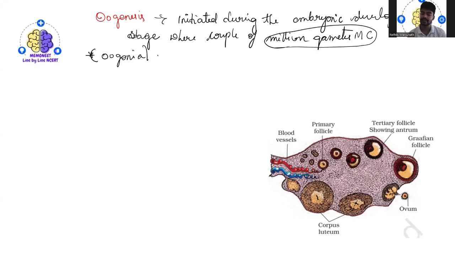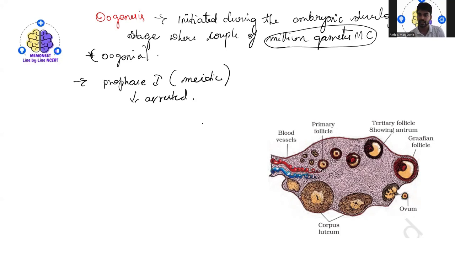Then these cells start dividing and enter into prophase 1. They divide through mitotic division and are temporarily in an arrest stage, an inactive stage kind of thing.